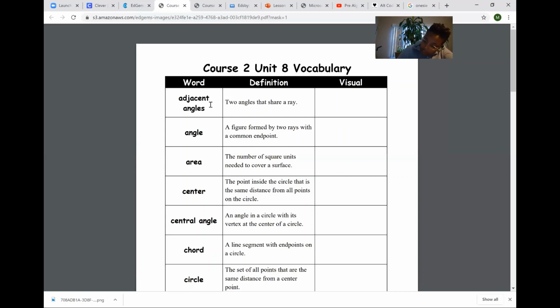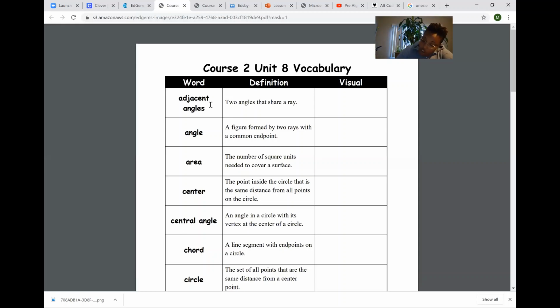And then I will go down to the next one. Angle is my next word. Angle, okay? And then I'm gonna write the definition: a figure formed by 2 rays with a common endpoint. Okay. I wrote it, a figure formed by 2 rays with a common endpoint. You gotta look at my little bitty picture to see what I wrote if you want.